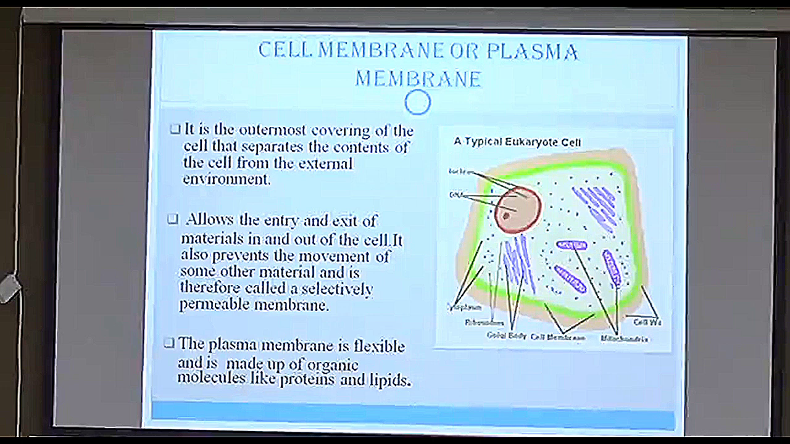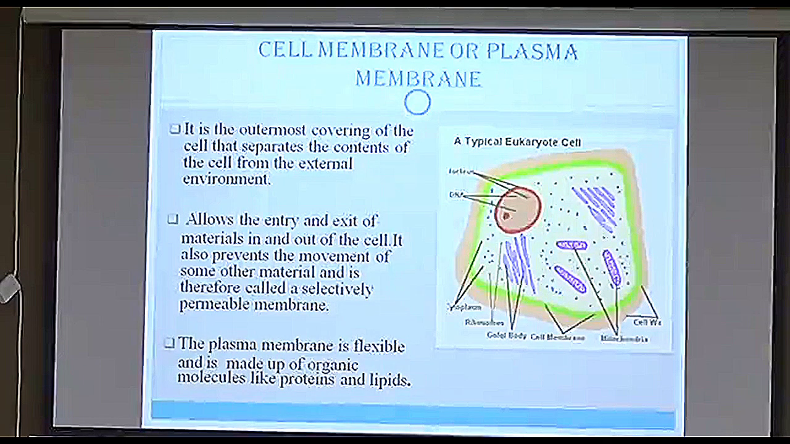Now the first basic part of the cell is the cell membrane or plasma membrane. It is the outermost covering of the cell that separates the cell content from its surrounding. It is very important. If there were no outer covering, all the material inside the cell would be thrown out of it, and we don't want that.